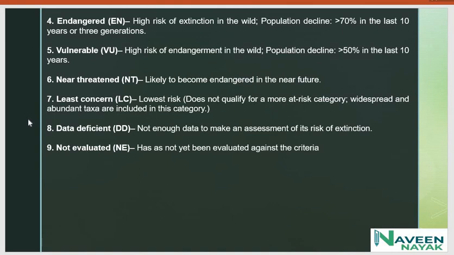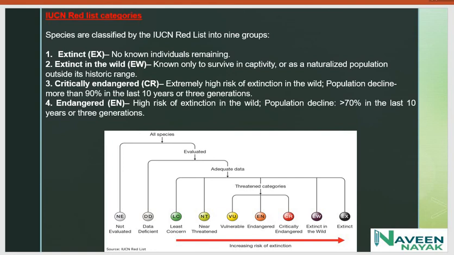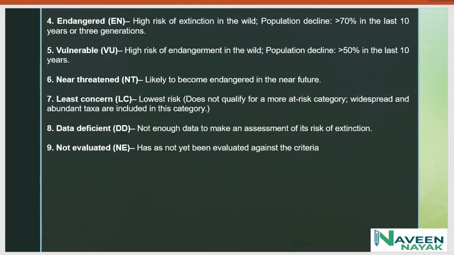And the eighth category, data deficient, not enough data to make an assessment of its risk of extinction. And the ninth one is not evaluated, has not yet been evaluated against the criteria. And these are the Red Data List criteria, which are very important for conservation of species of animals, fungi and plants. Based on this we can classify the Red List data of each animal, plant and fungus. And this is all about the IUCN.